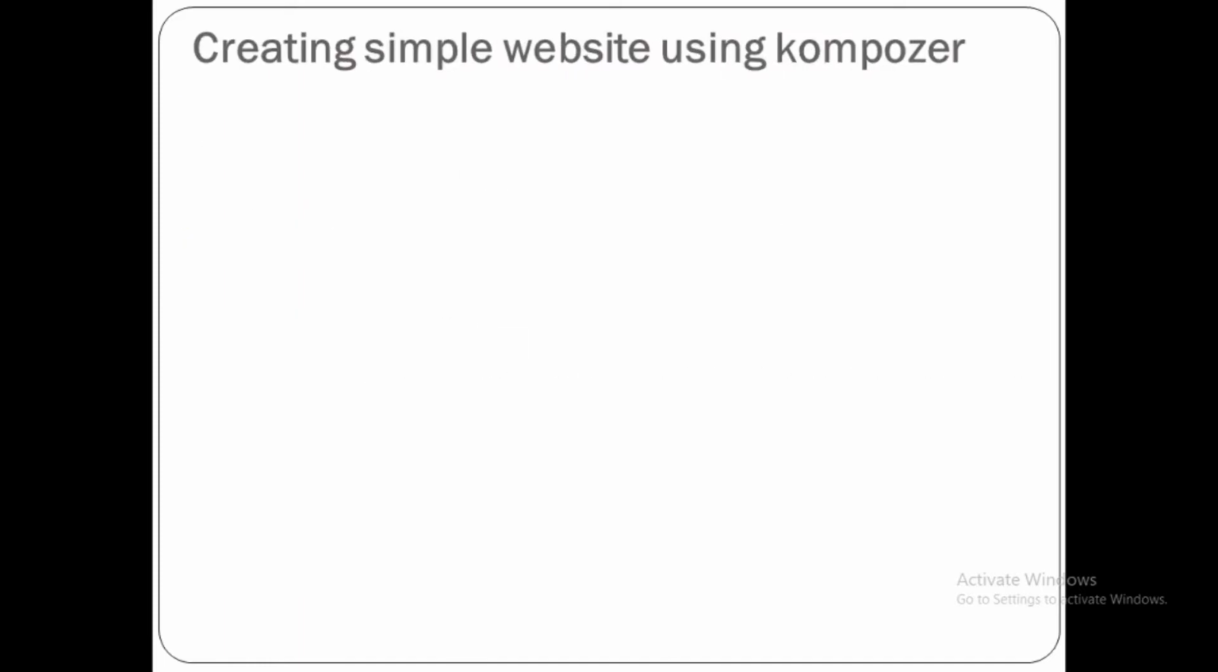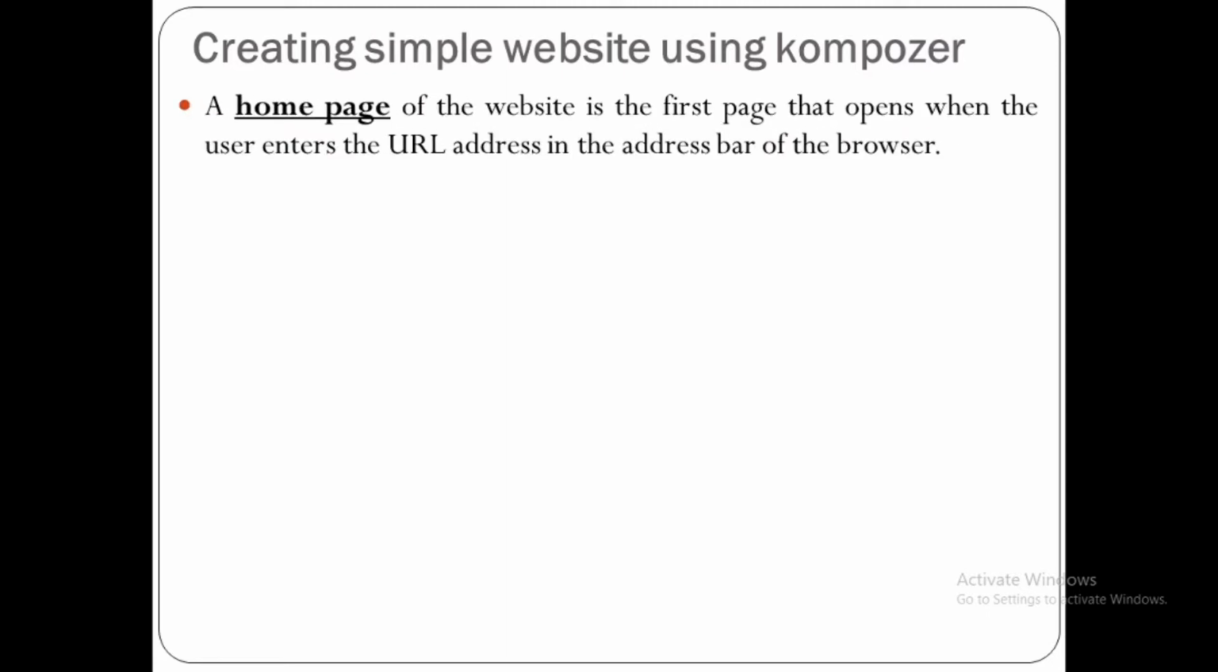Now creating a simple website using Composer. So first of all we will discuss what is a home page. The home page of a website is the first page that opens when the user enters the URL address in the address bar of the browser. See, URL means Uniform Resource Locator. So whatever address we type in the address bar of the browser, that is known as a URL. For example, http://www.google.co.in, that is called a URL.